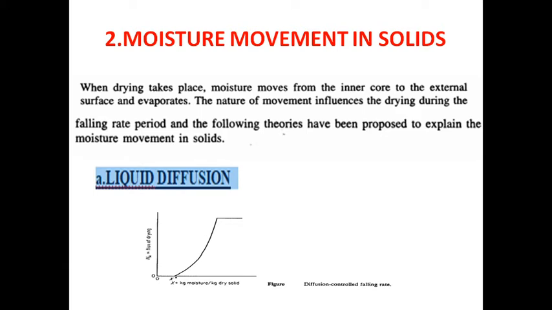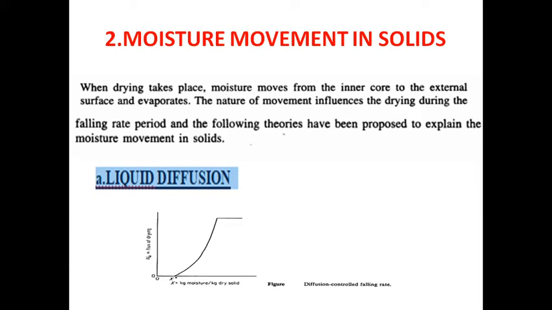First theory, liquid diffusion. Diffusion of liquid moisture may result because of a concentration gradient between the depth of the solid and the surface. The concentration is high in the depth and low at the surface. These gradients are set up during drying from the surface. Are you clear or not?